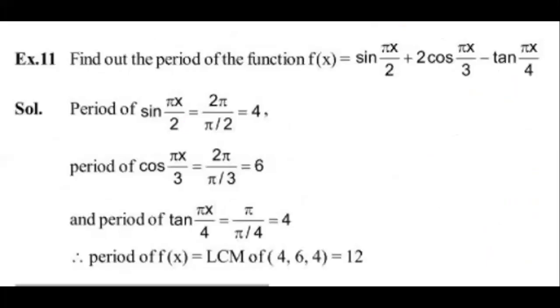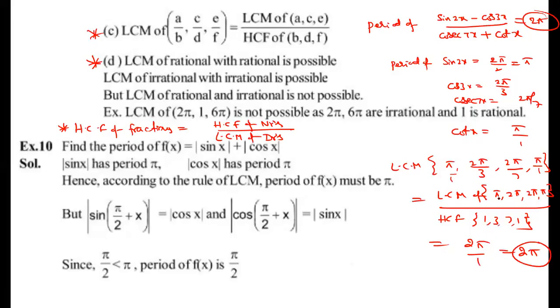Okay, I will take another example. See carefully. You don't know how to find the LCM of numbers. LCM of 2, 3 is 6. LCM of pi, 2 pi means what? See, LCM of pi, 2 pi is how much? 2 pi.